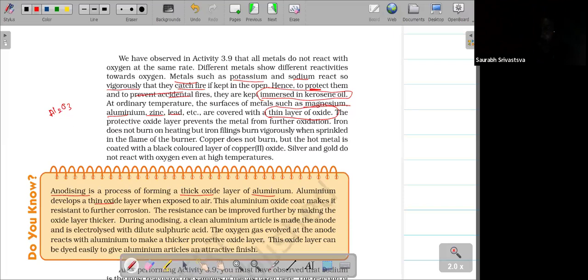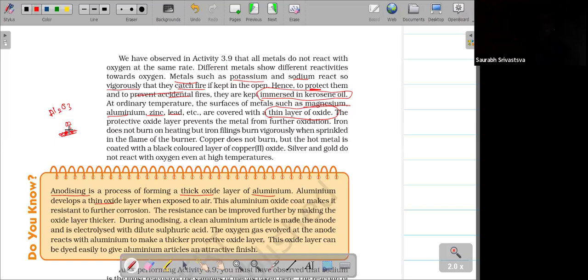Take an aluminum rod. On that rod, the oxide layer will form. If the oxide layer forms, then oxygen won't interact with the metal directly, so it acts as a protective layer. First it forms the oxide layer, and after that the reaction stops. Why does the reaction stop? Because the metal has already reacted with oxygen and formed the oxide layer on its surface, so it won't go into further reaction.